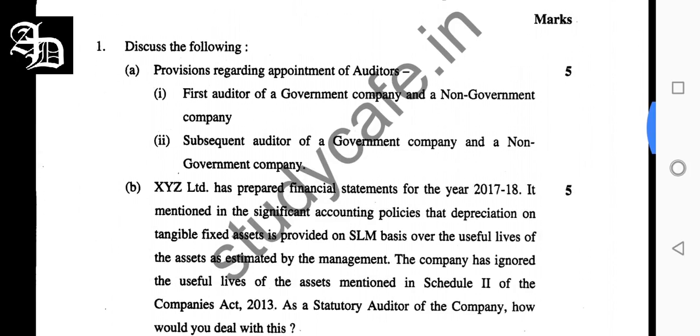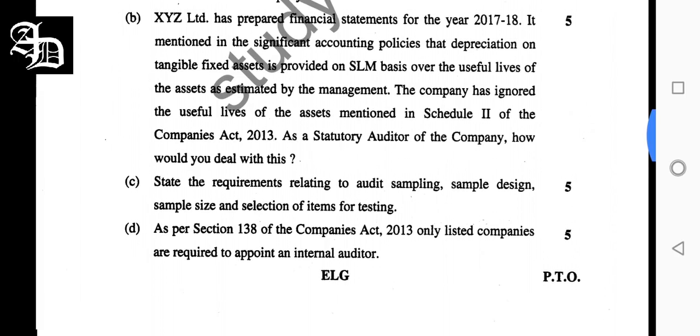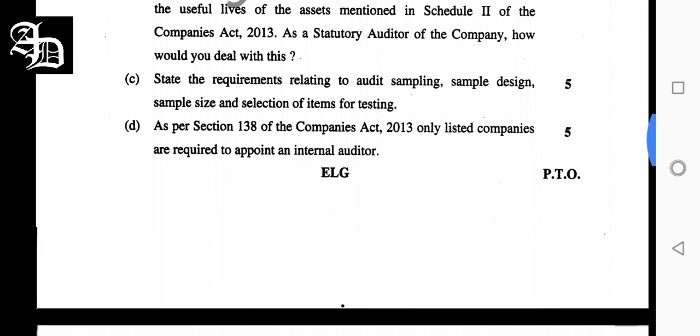Talking about the B part of the question, the company didn't follow the Schedule 2 lives which were given. Of course, they can always disclose in the financial statements the depreciation method and the useful life if they are different from Schedule 2. It is the beauty of Schedule 2 that it allows flexibility to select lives apart from what is mentioned in Schedule 2, and you need to give an expert statement on that as well.